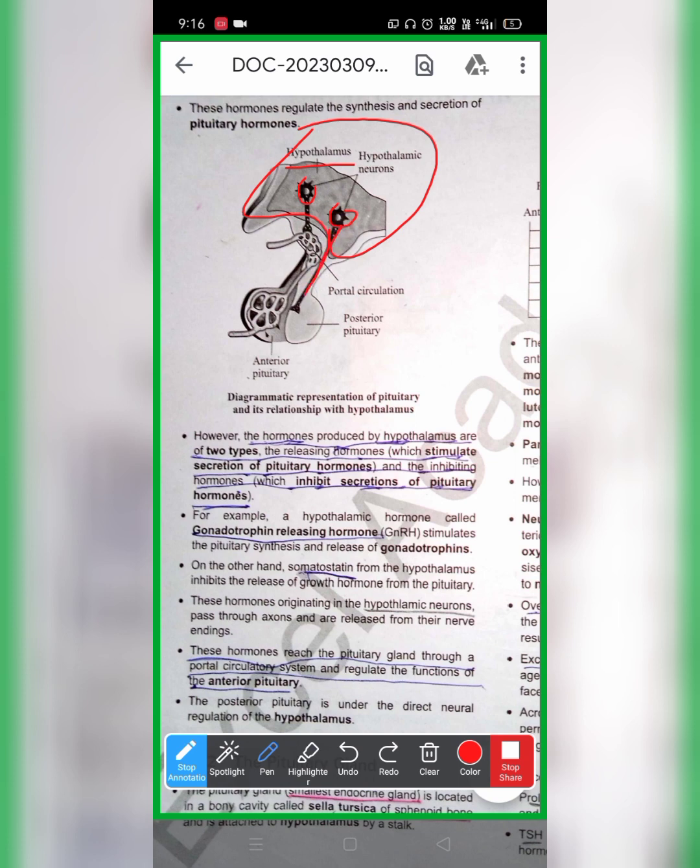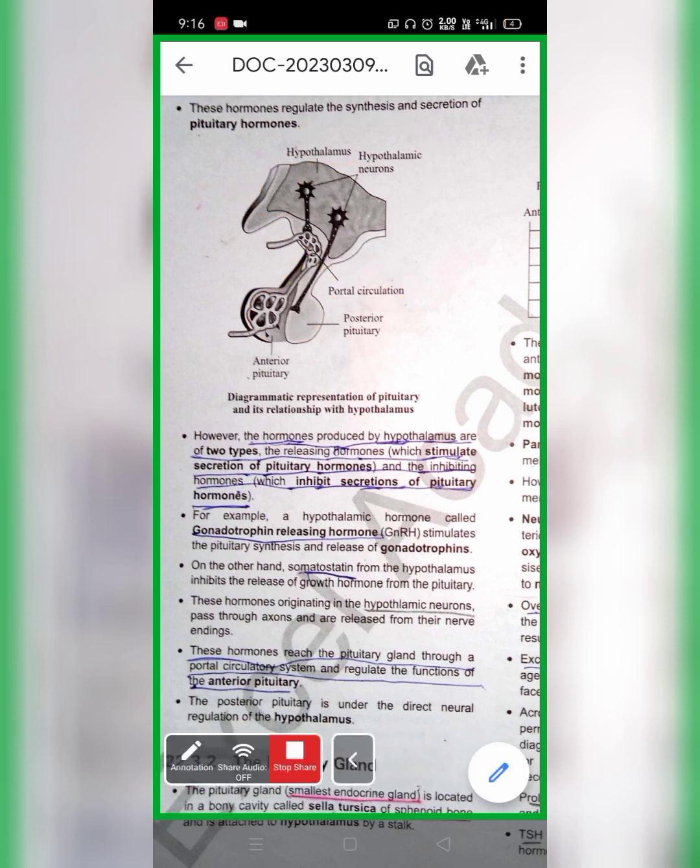After secreting, their axons carry the fluid from here and release it into the pituitary, through something called portal circulation. From the hypothalamus, the neurosecretory cells secrete the hormones through the axon, and through the portal circulation they reach the pituitary.